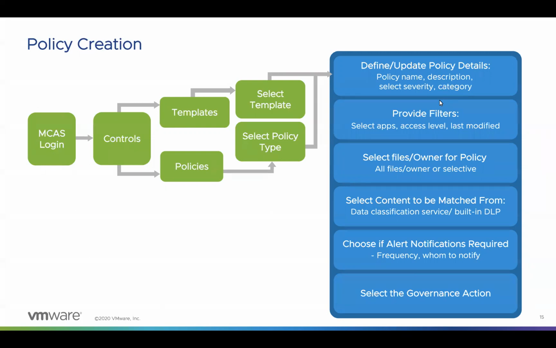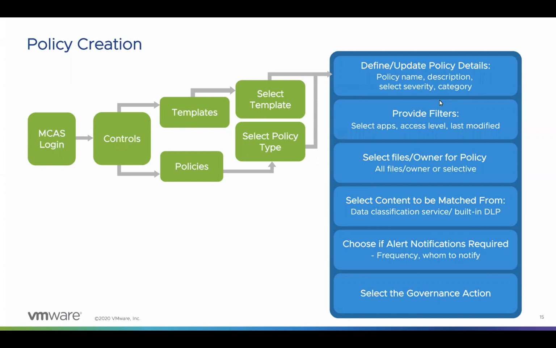The next step would be to provide filters, which would include selecting the applications that we would like to monitor, and selecting the access levels to these data or files, which are defined into four categories: public, internal, external, and public internet.